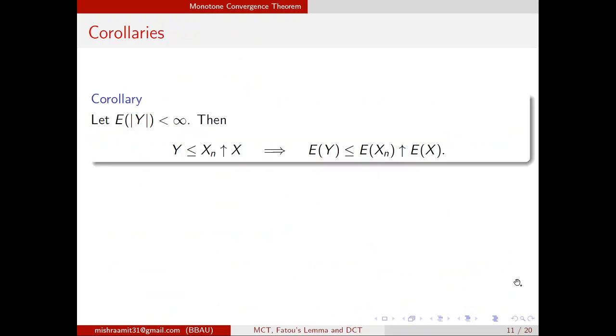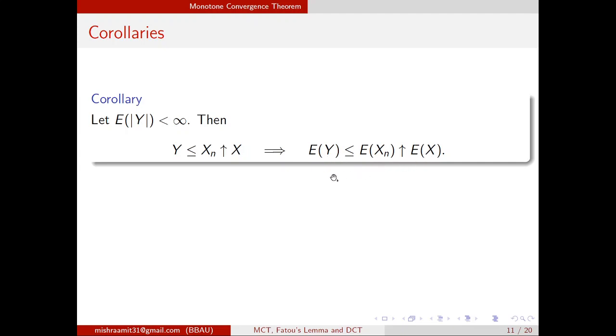Now there are some corollaries, and the first corollary is this: if xn is not bounded below by 0, then what will happen? This corollary says if xn is bounded below by any random variable y which is integrable, so expected modulus of y is finite, which means it is integrable. So if xn is bounded below by any integrable function and it will increase to x, then expected xn will also be bounded below by expected y and it will increase to expected x.